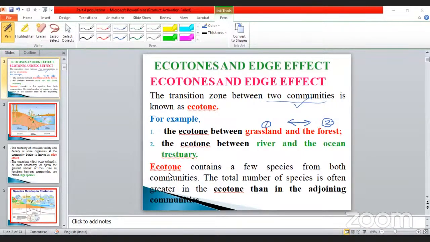What is the meaning of ecotone? I already told you: the ecotone contains a few species. Take an example, few species.